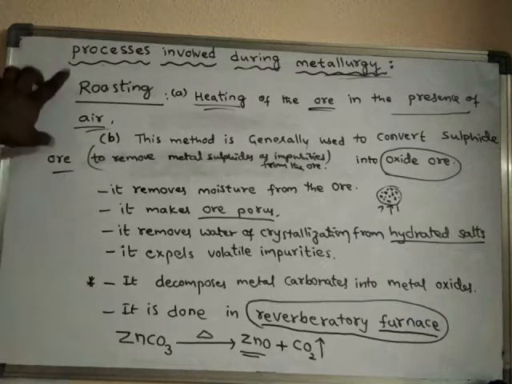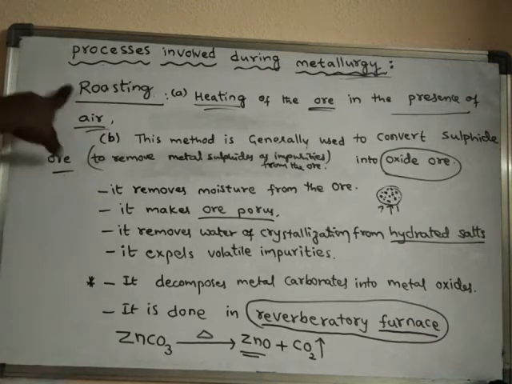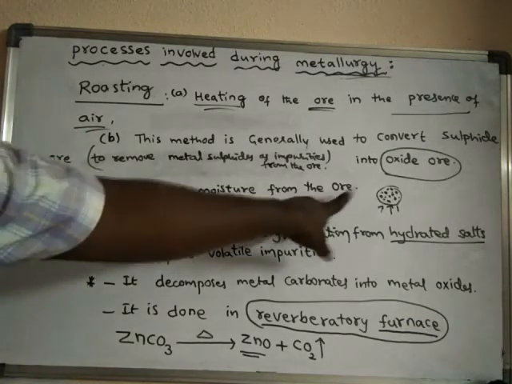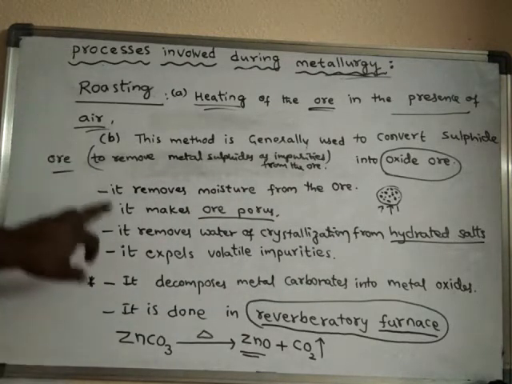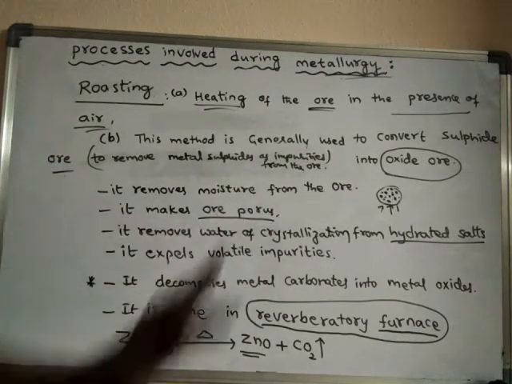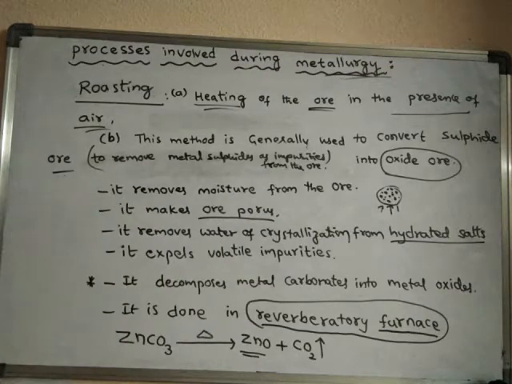Even in roasting, the process removes the moisture from the ore. It also makes the ore porous. That means very tiny holes are created in the ore. Why are very tiny holes created? Because upon heating the impurities are removed and in their place holes are formed.